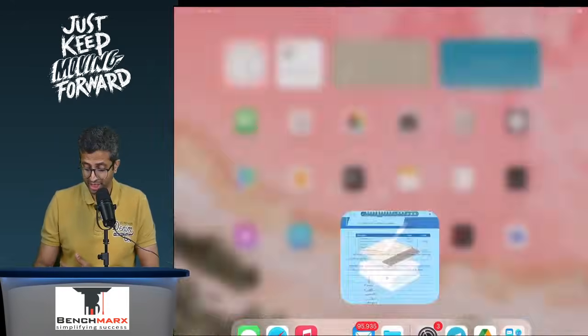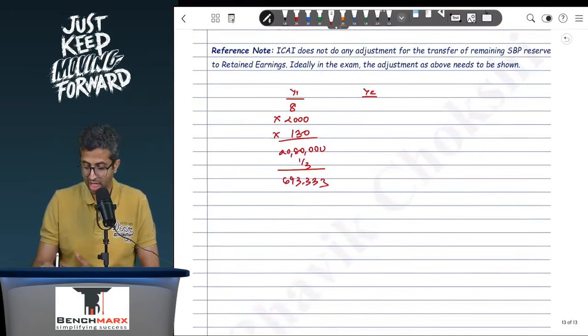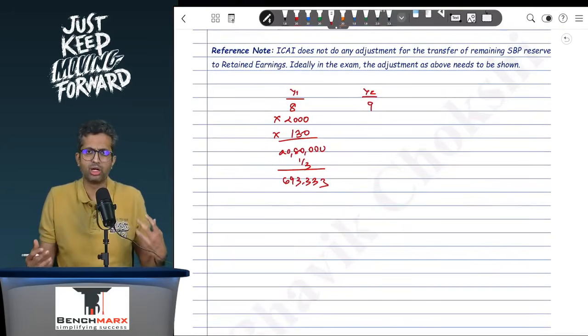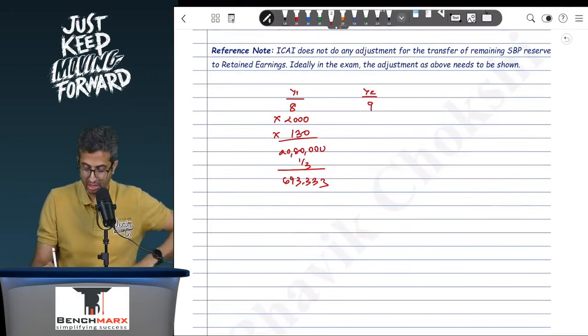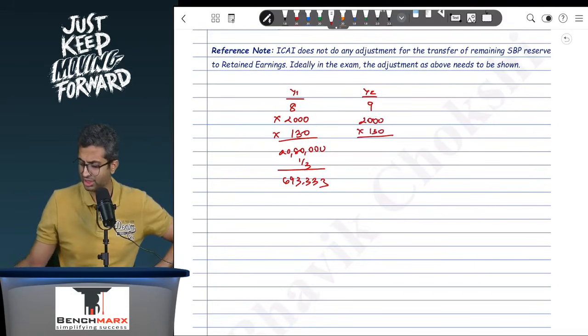Now when you go to the second year, there's an actual cancellation, and hence you will take the number of employees to whom the plan vests, that is 9, into 2000. Again, since it is acceleration of vesting, this will be treated as 9 into 2000 into 130. You will not remeasure anything.